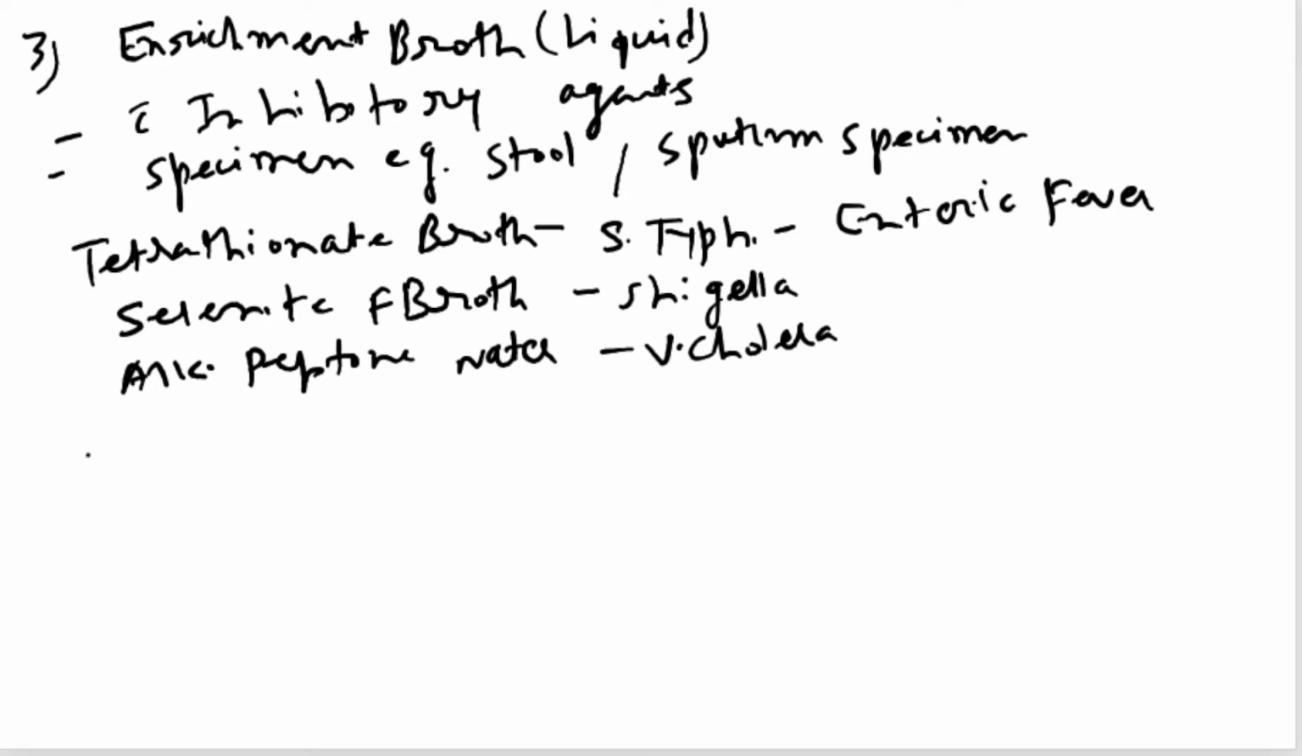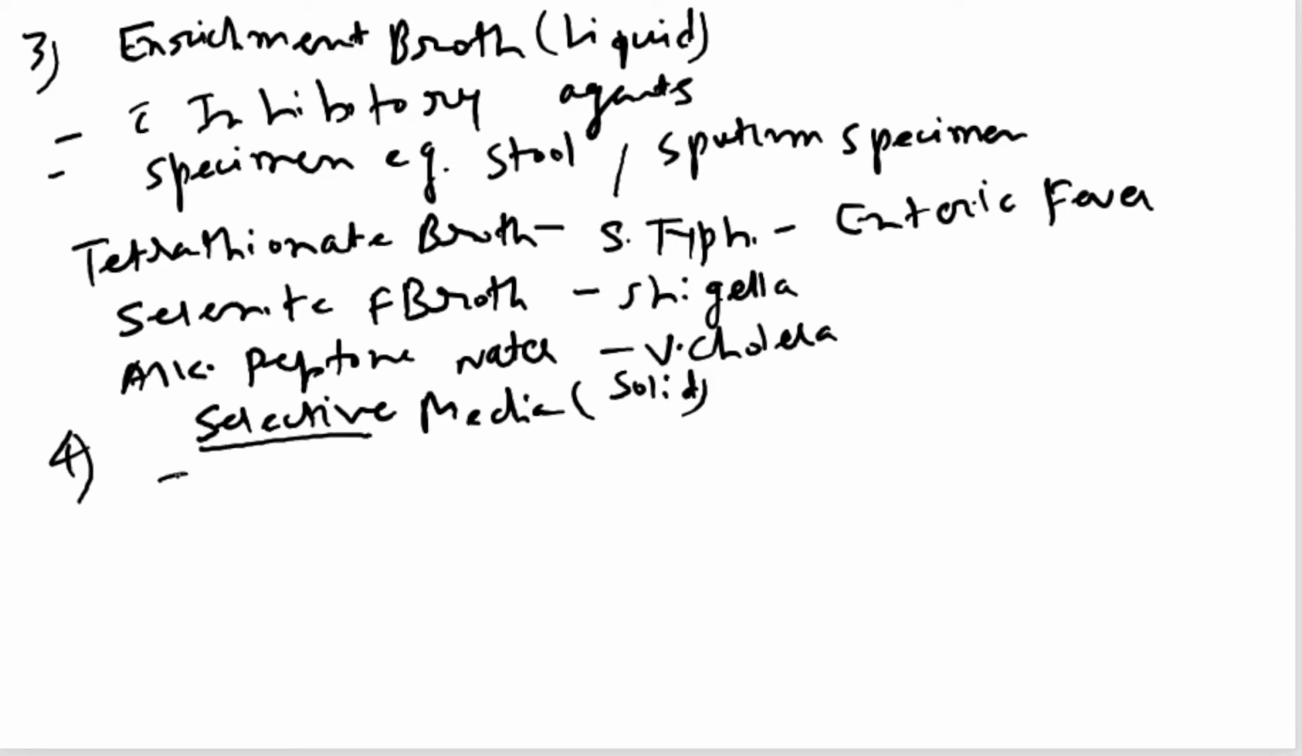Then there is another culture media, we call it selective media. Why is it called selective media? Selective media is also solid in nature, and it contains some inhibitory substances that inhibit normal flora in the specimen and allow the desired pathogen to grow, right? So it is called selective. It also contains inhibitory agents, just like enrichment media.